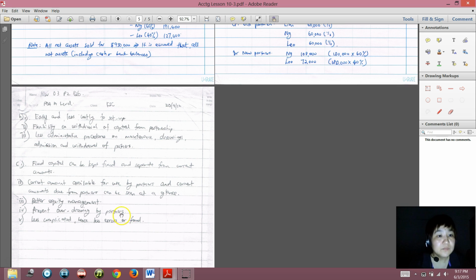Okay, then less complicated, hence less errors or fraud. So we don't mix everything in the capital account, so it will be less complicated. We are clearly segregating long-term funds from current funds. So if it's less complicated, it's easy to manage, and therefore less errors or fraud. This is what I can think of.